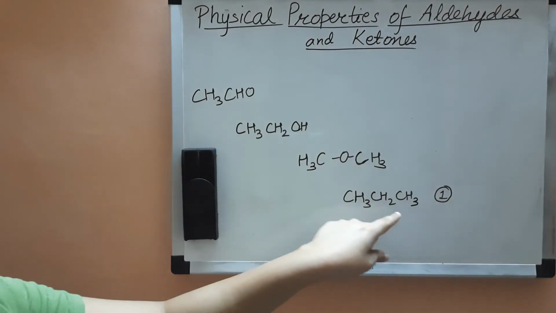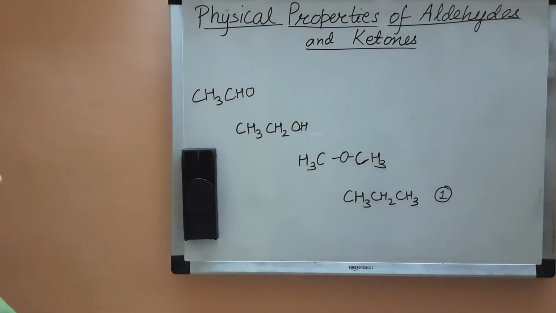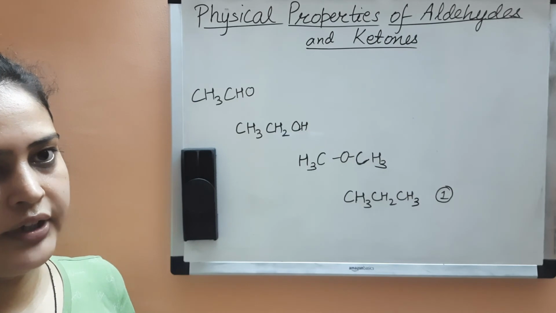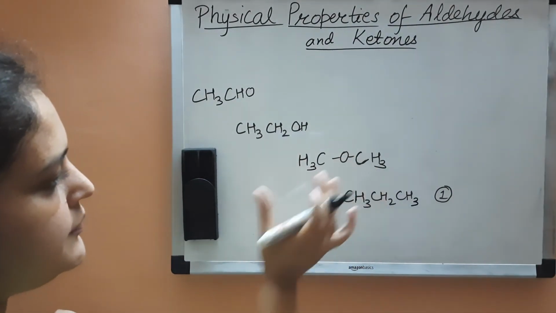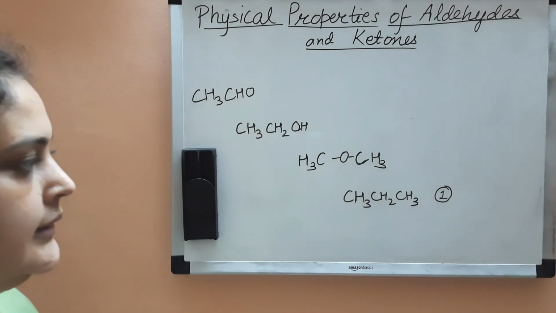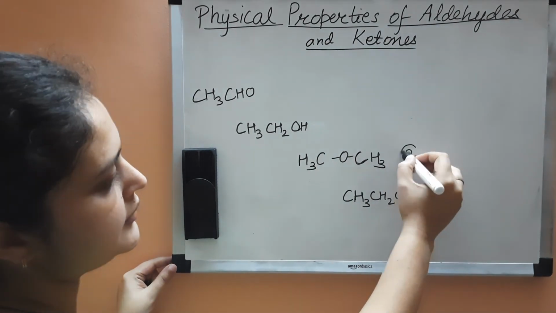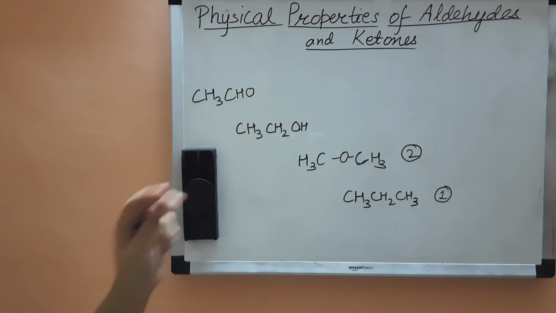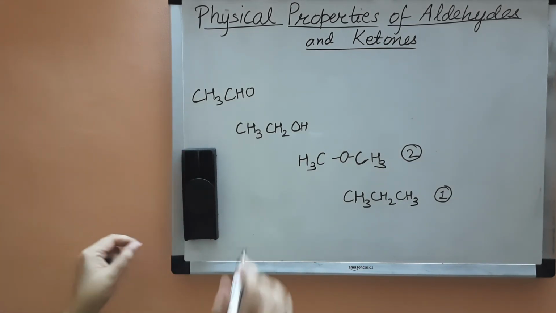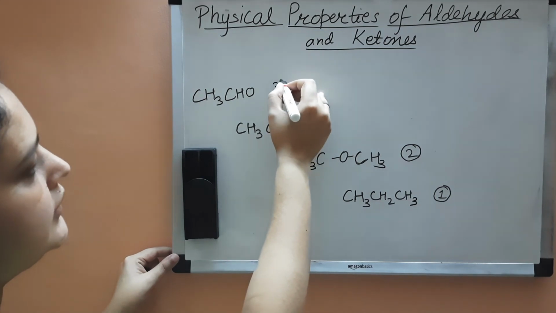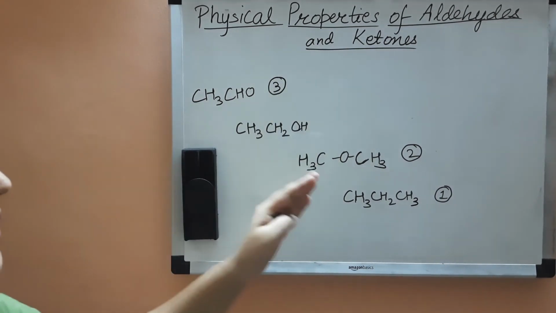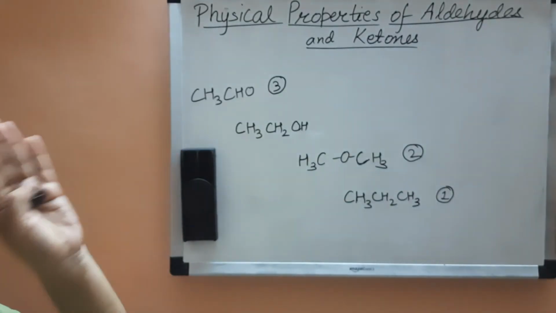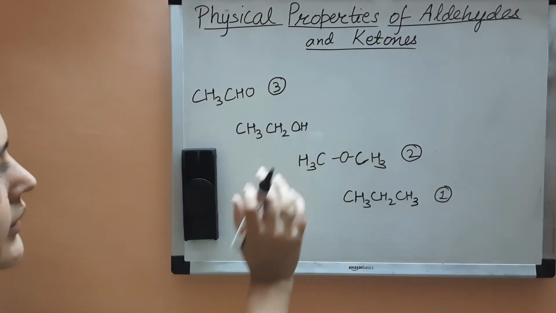First we will write the alkane because it has only weak van der Waals forces and no polarity. Then somewhat increased polarity is of ether, so it will be written in second place with a somewhat higher boiling point. Then comes the aldehyde because it has more dipole-dipole interaction compared to ether, so it has a higher boiling point than ether.